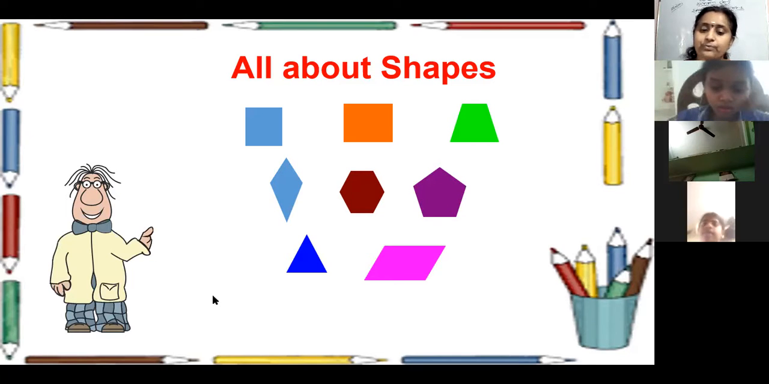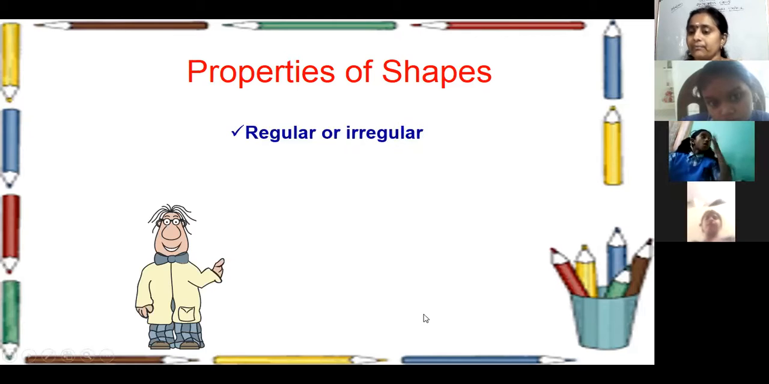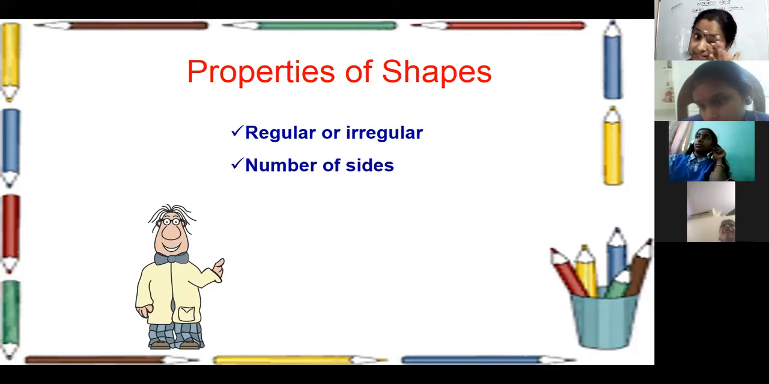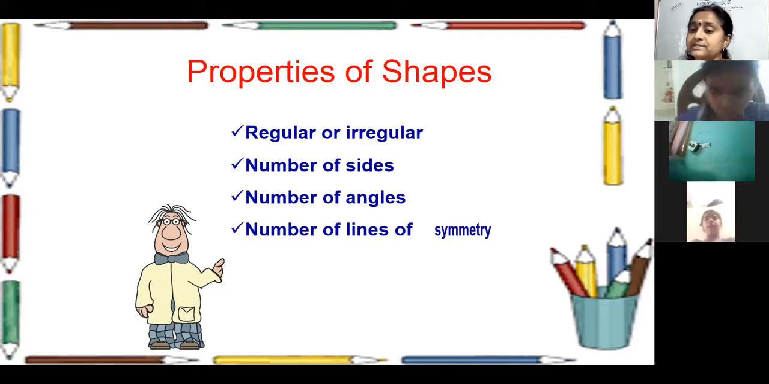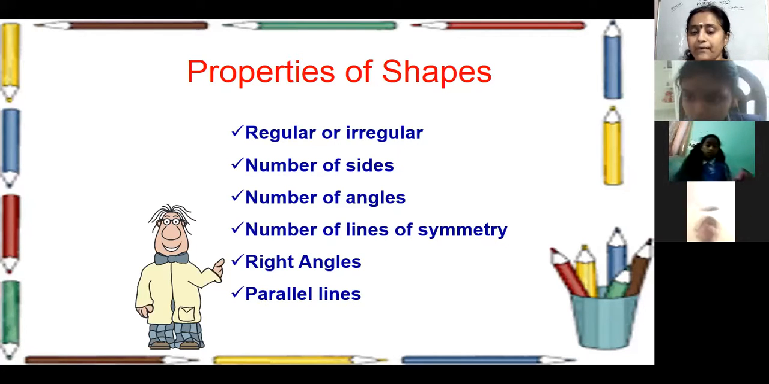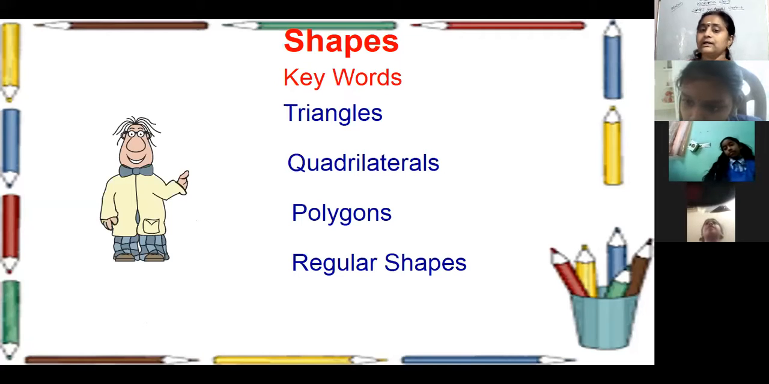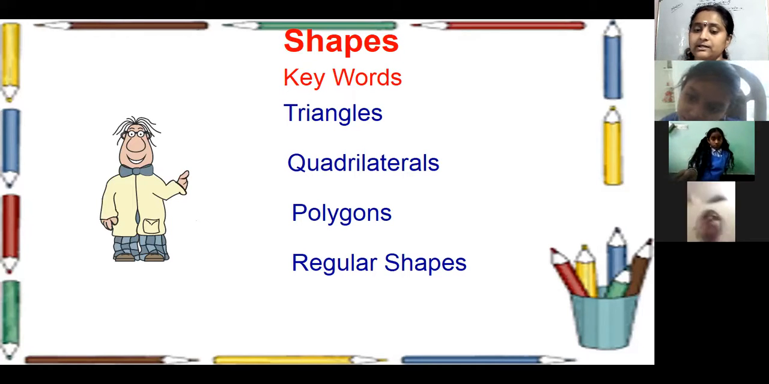Let us see some properties regarding these shapes. Whether the shape is regular or irregular. Regular means what? Irregular means what? Already I told you in the class. Number of sides, number of angles, number of lines of symmetry, right angles. How many right angles we have? About parallel lines. Now let us see about triangles, quadrilaterals, polygons and regular shapes.